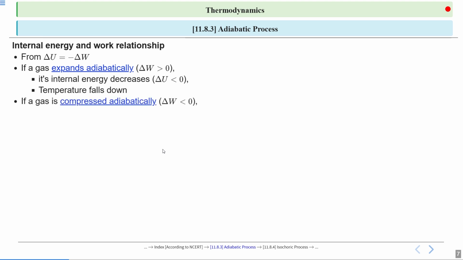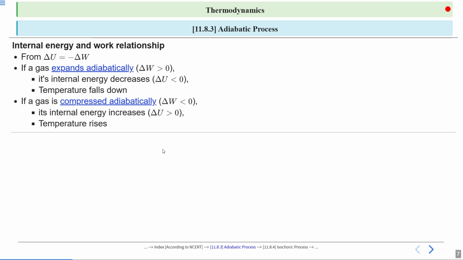If a gas is compressed adiabatically, the work done delta W is less than 0, which means negative. So its internal energy increases, so delta U is greater than 0. Now what about the temperature? The temperature rises. From these two concepts we can analyze that if the temperature increases, the change in internal energy increases, and the work done is less than 0.